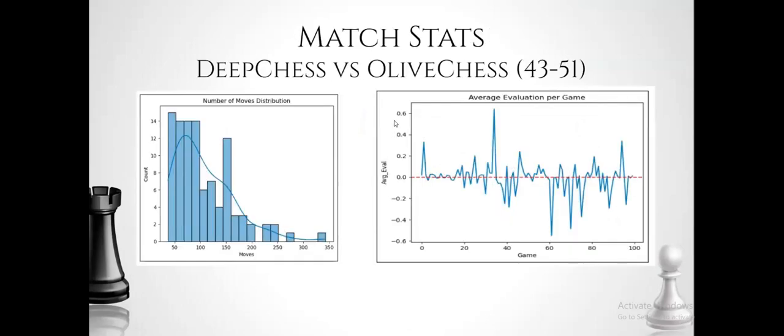You can see these statistics show that the move distribution for these 100 games ranges from a very low number of moves to some games having about 340 moves, and these games probably ended in a draw. And the average Stockfish evaluation per game shows you that this was not necessarily a one-sided affair, because even though white and black were switched every single game, so that deep chess was white in one game and black in the next, you don't see a clear inverse fluctuation to show dominance from any side in particular. So the overall score was 43 to 51.